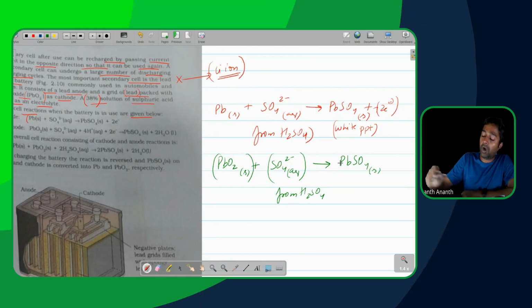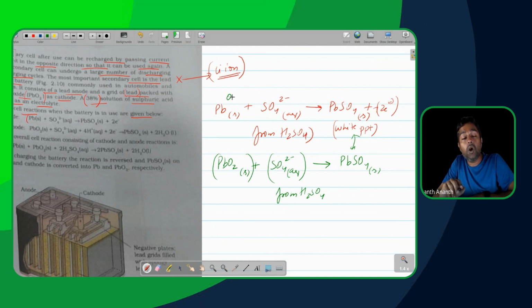But let's talk about why the water is supposed to be there. So PbSO4 solid is produced over here, correct? In this case, this is going to be the same white precipitate, nothing different. So technically this is something you can think of as a con-proportionation reaction. Why is it a con-proportionation reaction?